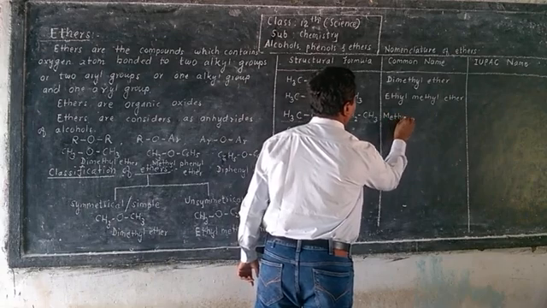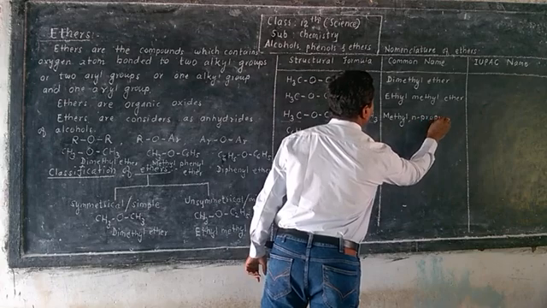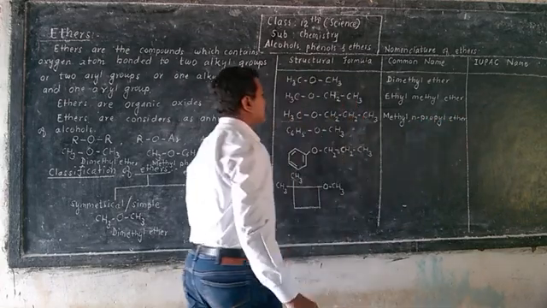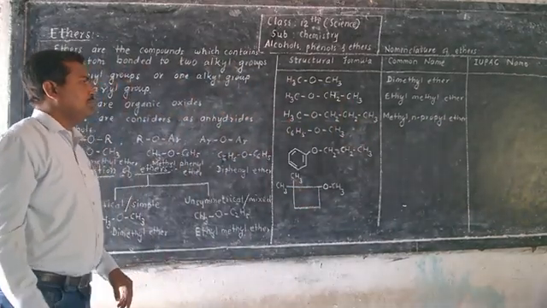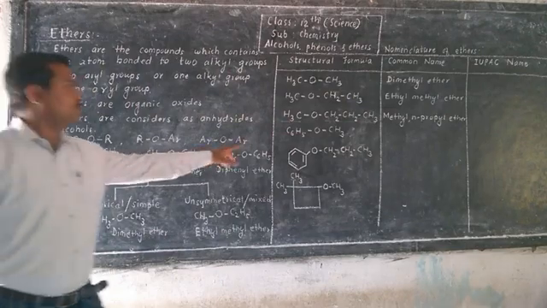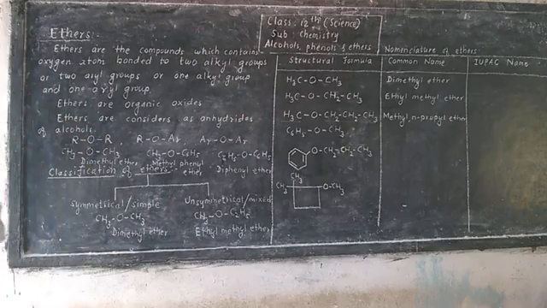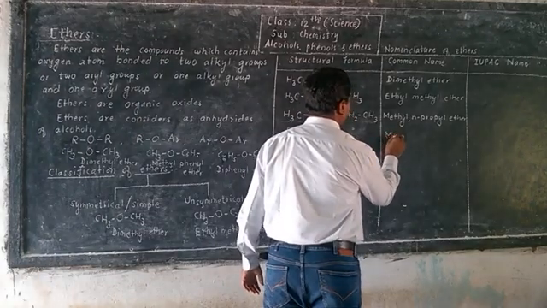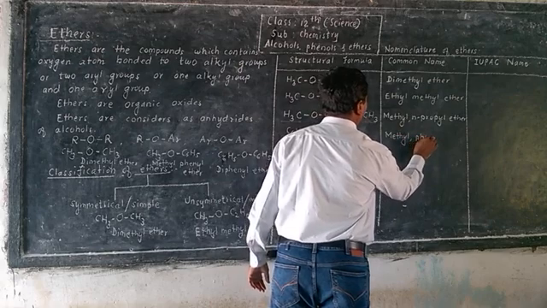It is methyl N propyl ether. Then here C6H5OCH3. So it is methyl phenyl ether.